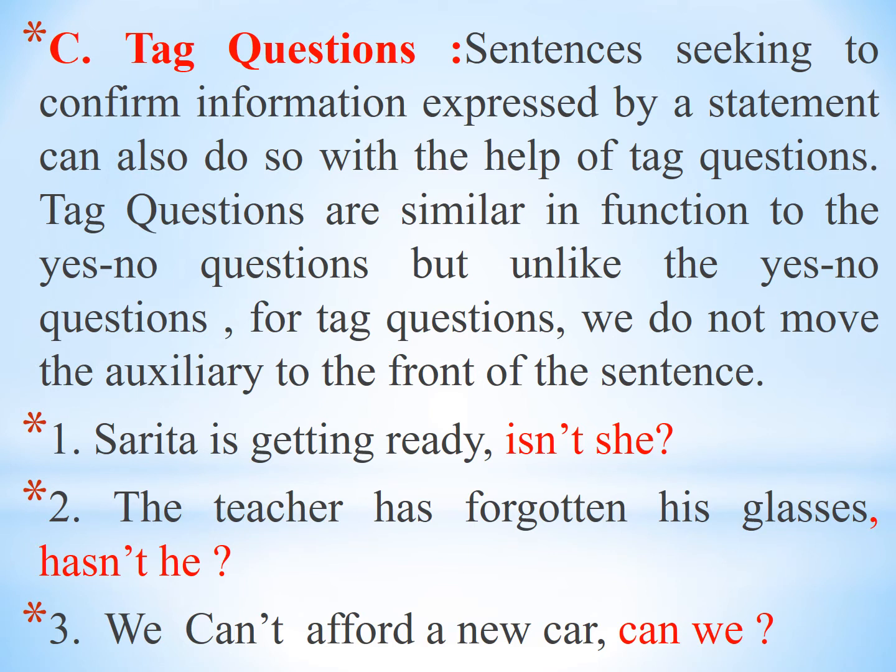That's why can we, the subject is we. Can we? Why have we not put any negative word after the helping verb can? Because not is already present. In a negative statement, negation is already there, that's why not should not be added in the question tag. Can we?